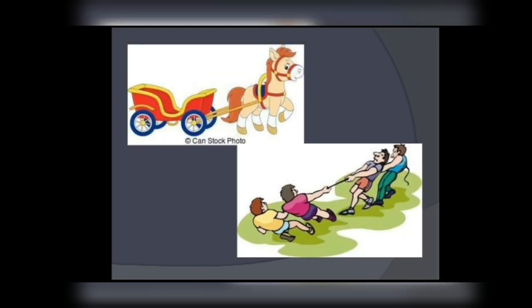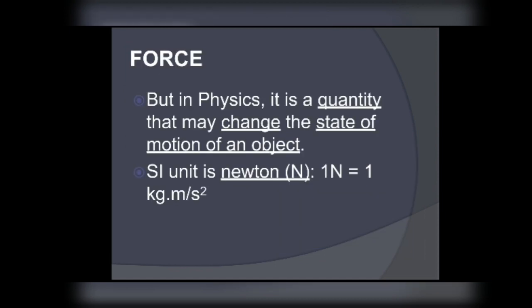Another example is a horse pulling its cart. Only if the horse moves will the cart move. Otherwise, if there is no effort done by the horse, will the cart move? No. In your game of tug of war, the players in both teams pull the rope so that the other team gets defeated. So the effort done by them, the action done by them, is an example of force.